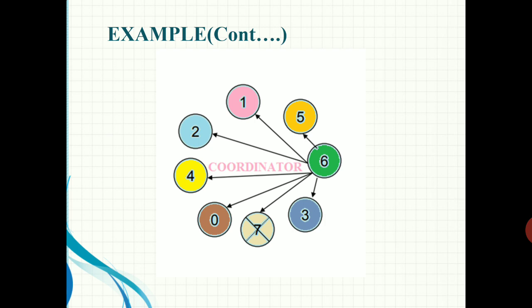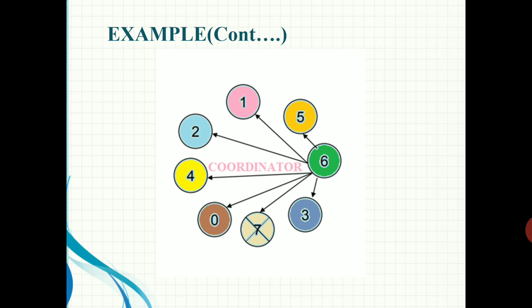Then after getting the message from 6 as the coordinator, it can continue the operation, this time using 6 as the coordinator. In this way, the Bully algorithm handles the failure by performing the election, and the other work is continued.